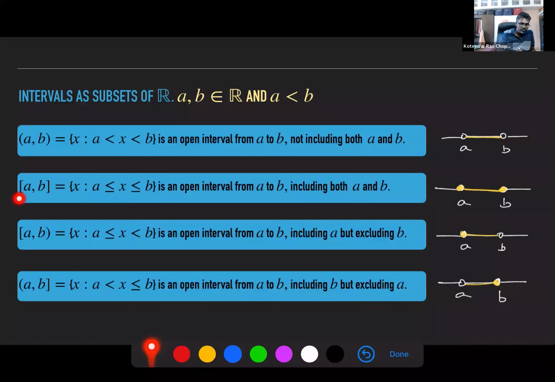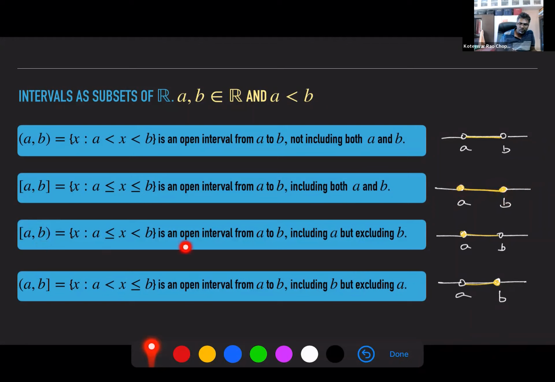When you use square brackets, it has this meaning per set. You're including both A and B. On the number line as a diagram, you have these closed filled circles, which means you're including A and B and all the other numbers between A and B. If the left side is a square bracket and the other is a normal bracket, the left side number is included, the right is not.